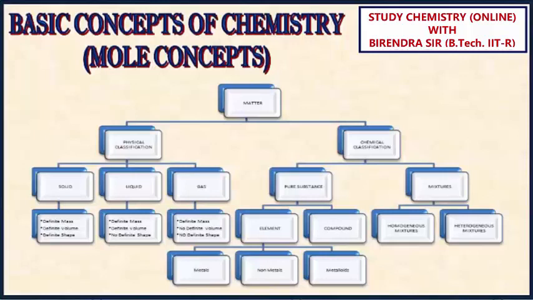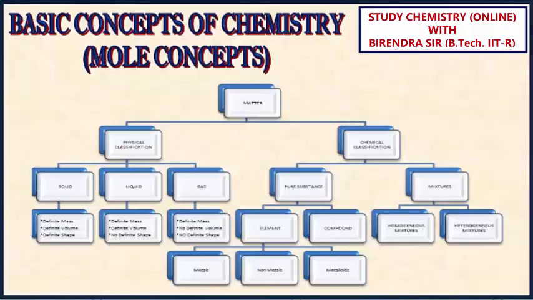Pure substance can further be classified into element and compound. Mixture can be classified into homogeneous mixture, heterogeneous mixture. And then element can further be classified into metals, non-metals, metalloids. Now I will talk about the meanings of these terms.